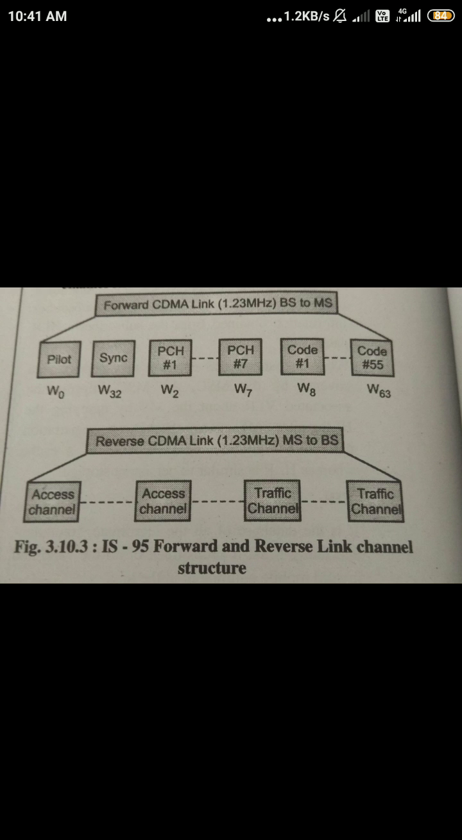Next is the paging channel. The paging channel is again an optional channel. There are up to 7 paging channels in total, used to transmit control information to terminals that do not have calls in progress.